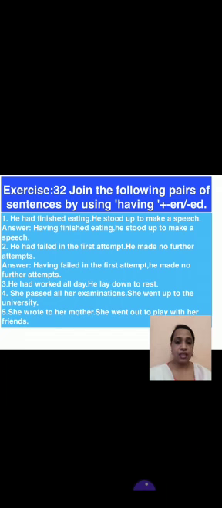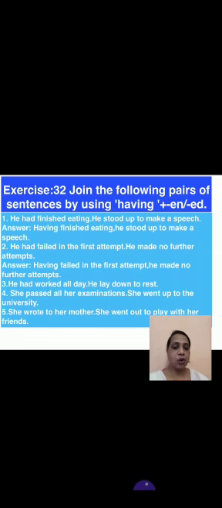Okay? Next, he had failed in the first attempt. He made no further attempts. Had failed, what will it be? Having failed in the first attempt, comma, he made no further attempts. Okay, so 2 we have done. Now see the 3. He had worked all day. He lay down to rest. This you have to do on your own. Having worked all day, comma, he lay down to rest.